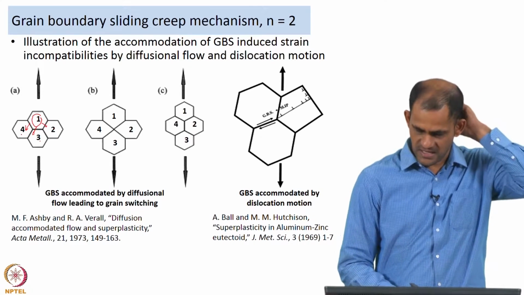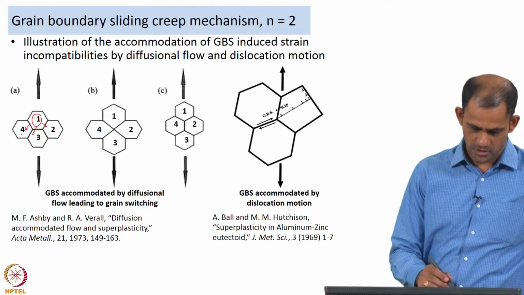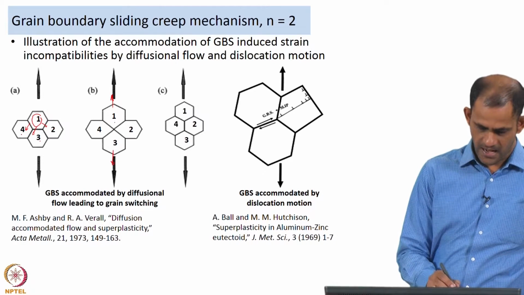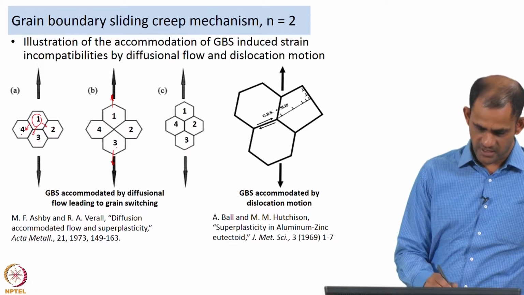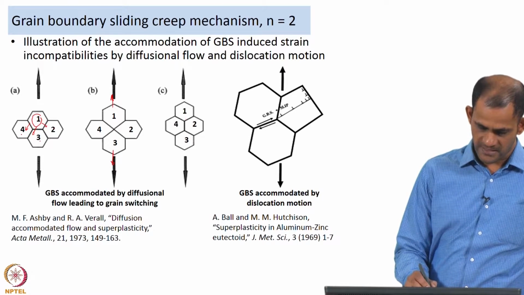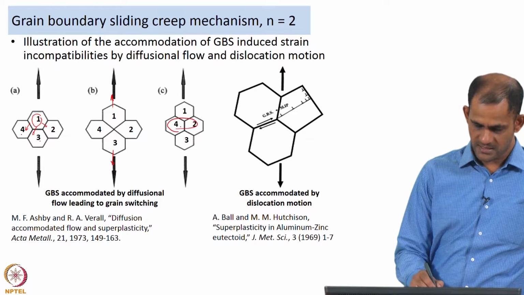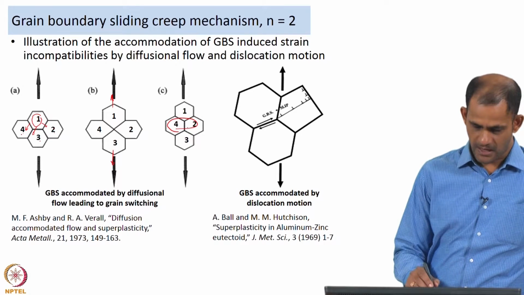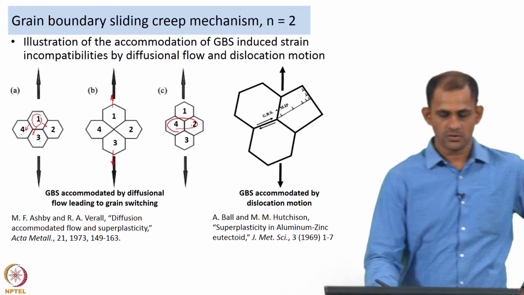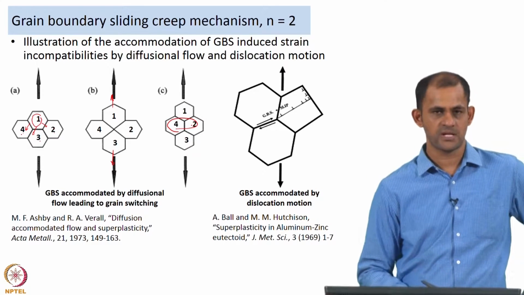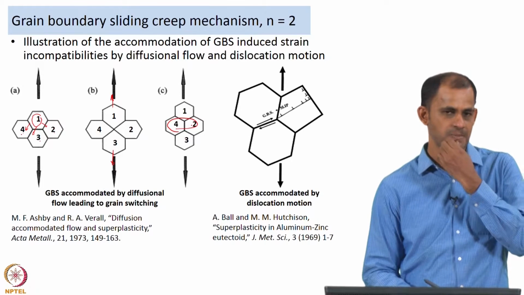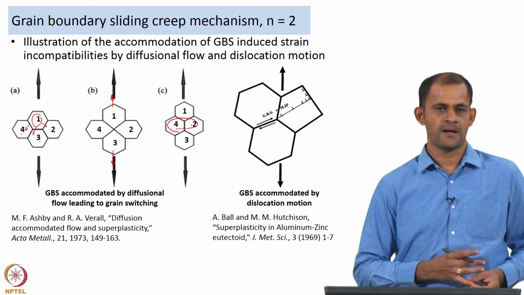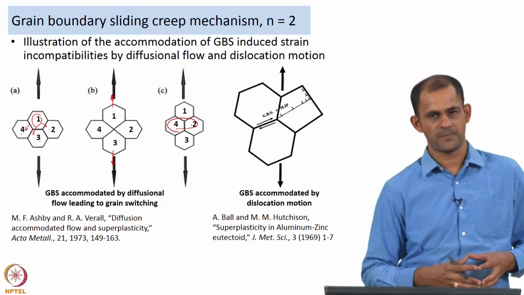Now, when grain boundary sliding is happening, Ashby and Verrall proposed that there is extension of grains 1 and 3 in that direction, and slowly 1 loses its contact entirely with 3, and it ends up having only 4 and 2 as its neighbors. Interestingly, 4 and 2, which originally were not neighbors, have now become neighbors to each other. So, this is a mechanism of grain switching, and in order to explain it, Ashby and Verrall said that there is some amount of diffusional flow happening, and this diffusional flow allows this grain switching to happen.